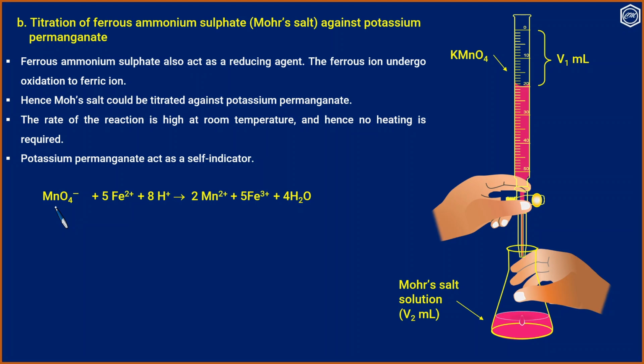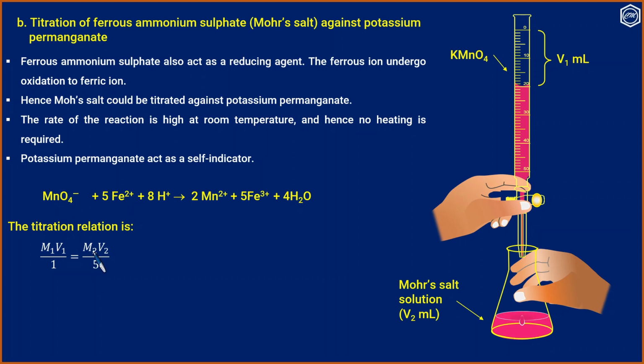The balanced ionic equation for the reaction is MnO4 minus plus 5Fe2 plus plus 8H plus giving Mn2 plus plus 5Fe3 plus plus 4H2O. Therefore, the titration relation will be M1V1 by 1 equals M2V2 by 5. 1 is the number of moles of MnO4 minus ions and 5 is the number of moles of Fe2 plus ions.